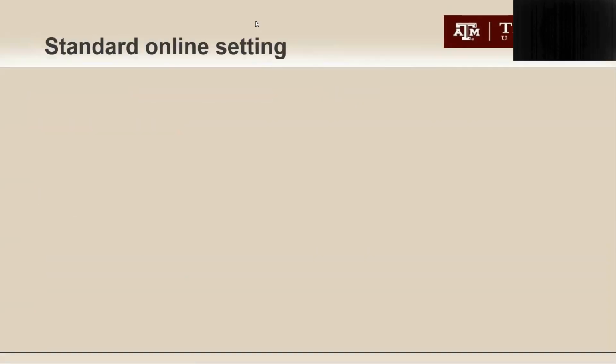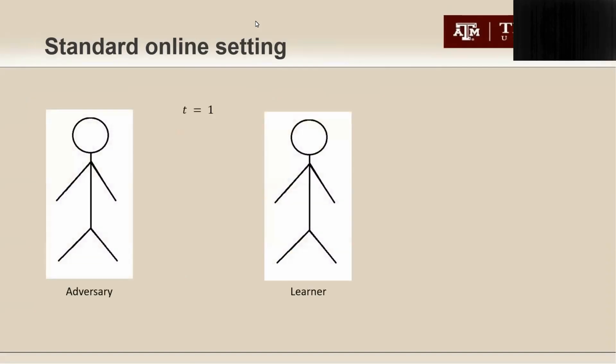Now let's look at the standard online learning setup more concretely. There are two players, the adversary and the learner, and both know the hypothesis class H, which is the set of all possible labeling rules we are allowing. Then the interaction happens round by round. In each round, first the adversary chooses an input instance, x_t, and then the learner predicts a label for that instance.